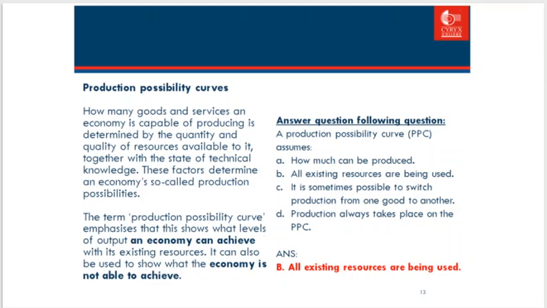Answer the following question. A production possibility curve (PPC) assumes: A. How much can be produced? B. All existing resources are being used. C. It is sometimes possible to switch production from one good to another. D. Production always takes place on the PPC. The answer is B. All existing resources are being used.